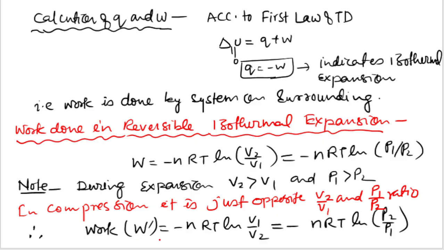So here the new work is minus nRT ln V1 by V2, or minus nRT ln P2 by P1, because of compression. In compression, the first volume is greater than the second volume.